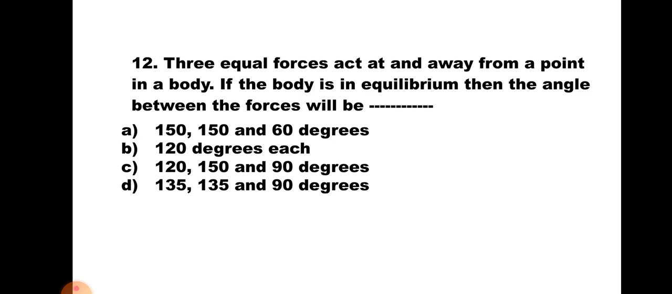Now, the body is in equilibrium under the action of three concurrent forces. Now, all the forces are of equal magnitude. If the forces are equal, all the angles must be equal. So, three forces are there, so three angles are there. Total angle is 360 divided by 3. So, each angle will be 120 degrees. Hence, the correct answer of this is B, 120 degrees each.